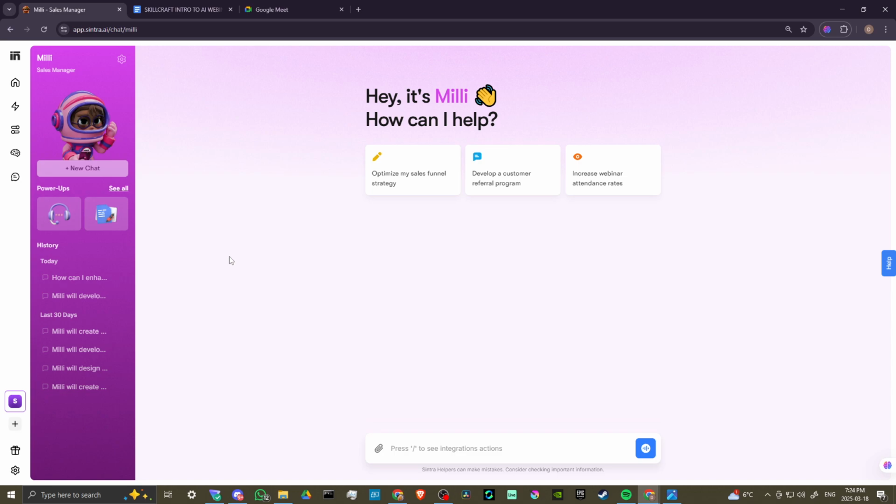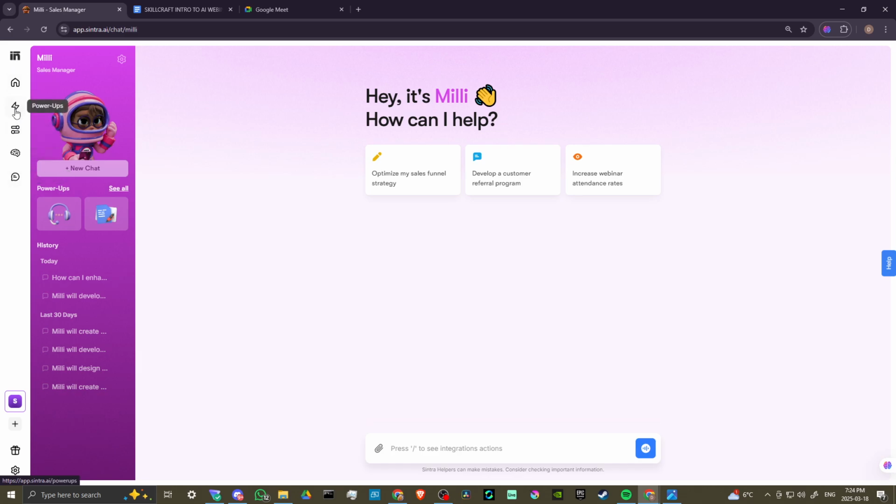So that way Sintra is giving you the most tailored responses, most personalized responses possible. Let's take a look at as well at the power-ups that we have here with Millie. So you can see your power-ups here. We have a couple of options to explore, but we can also click on See All. I'll also bring your attention here to where it says power-ups in the main menu on the left-hand side.